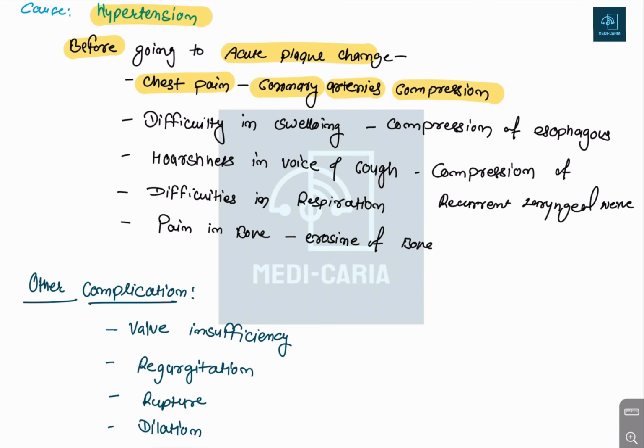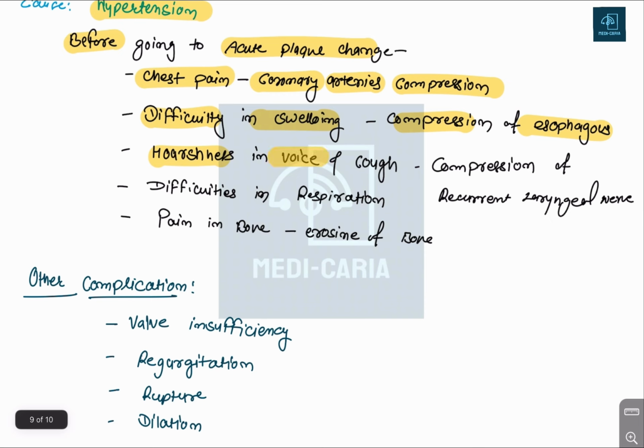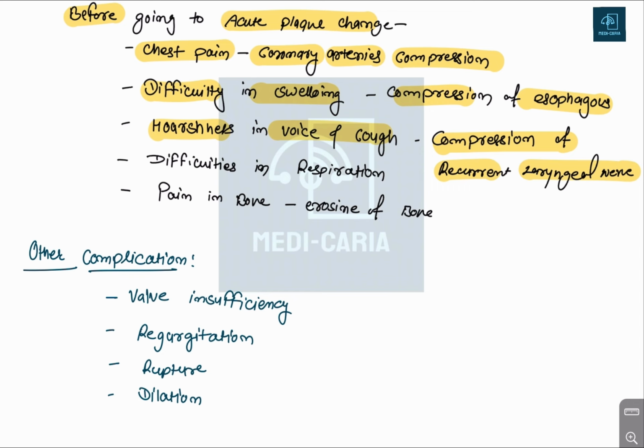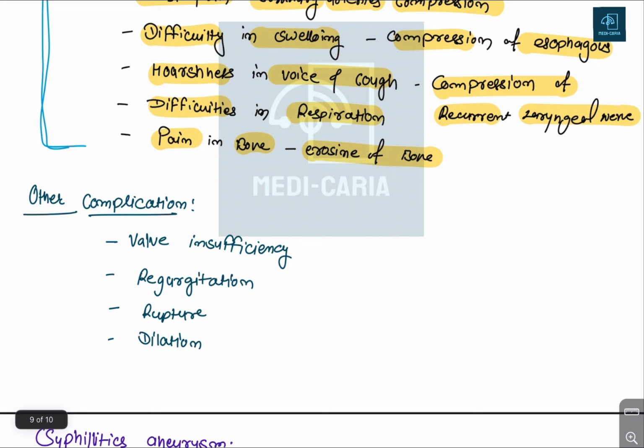Okay, then difficulty in swallowing because of compression of the esophagus. Okay, and hoarseness of the voice and cough because of compression of the recurrent laryngeal nerve. Then difficulty in respiration and pain in the bone because there is erosion of the bone also. Okay, so these are the factors by which you can easily make out the patient might have an aneurysm. Okay, and the patient might be going through the acute plaque change that can cause other atherosclerotic complications as well as aortic dissection and the aneurysm.